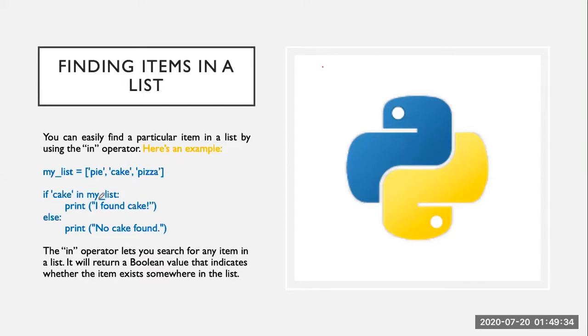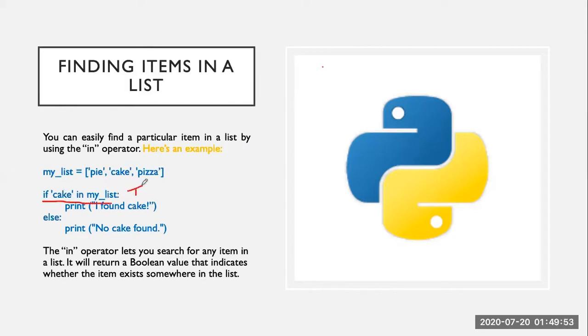This in operator lets you search for an item in the list, and it always returns a boolean value. Either it will give the true value or the false value. In case the item is found in the list, it will give true.